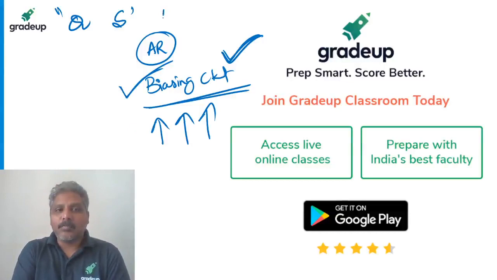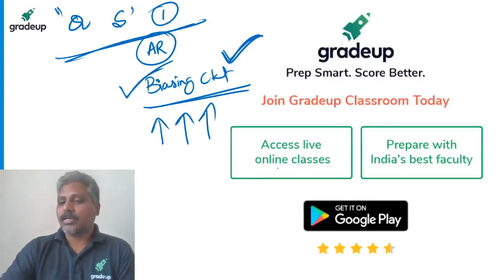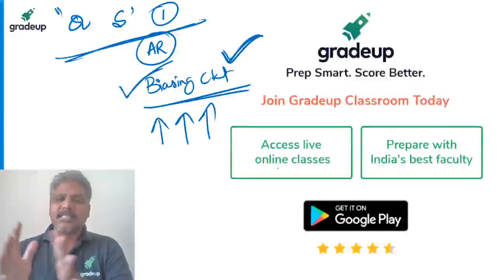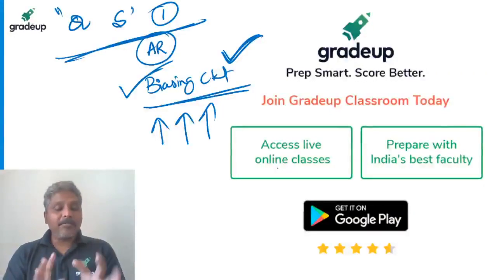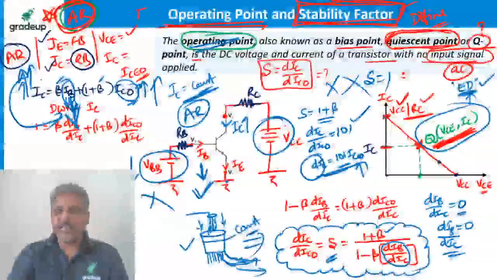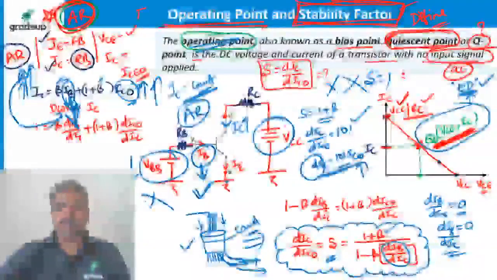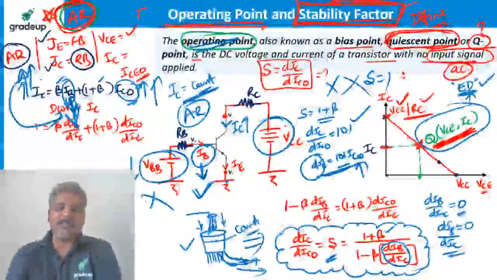And with one battery, these are all the requirements of a biasing circuit. Why am I going for a biasing circuit? In the next class, I am going to show fixed bias, collector to base bias, emitter bias, self bias, etc. I go for a biasing circuit because I don't want to have this many batteries. Second, manually I cannot do this. Reduction in IB manually is not possible, so I want to do it electronically. That is the requirement we are going to see.